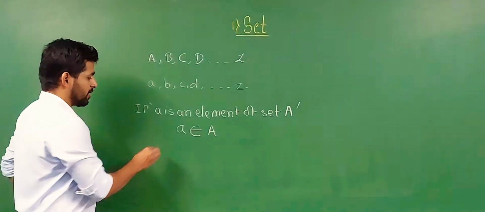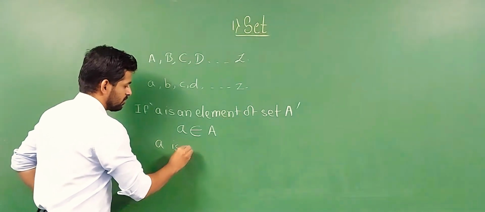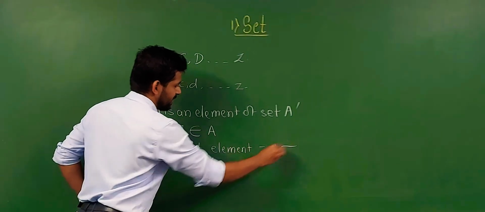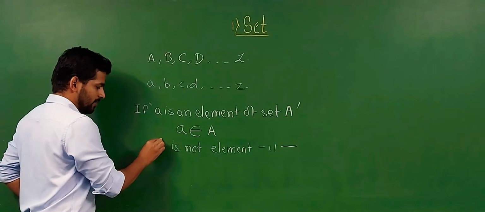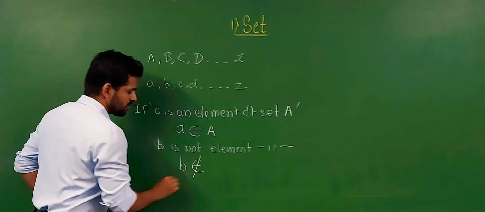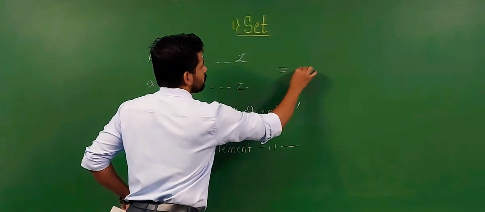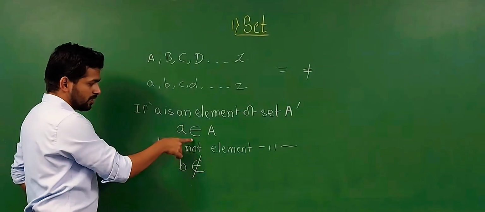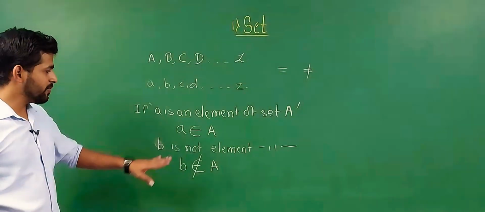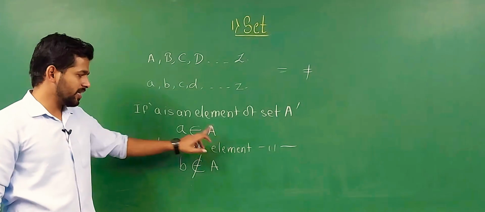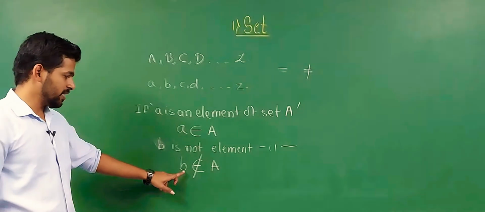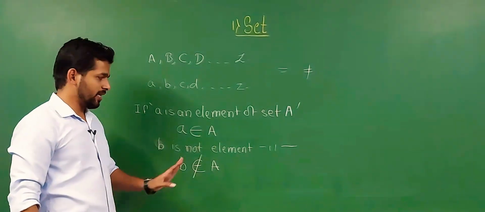If a is not an element of set A, or we take a different one, b, how do we write it? 'Is not an element' works like 'is equal to' and 'is not equal to'. So understand the meaning: a is an element of set A, and if b is not an element of set A, then symbolically we present it as b is not an element of set A.